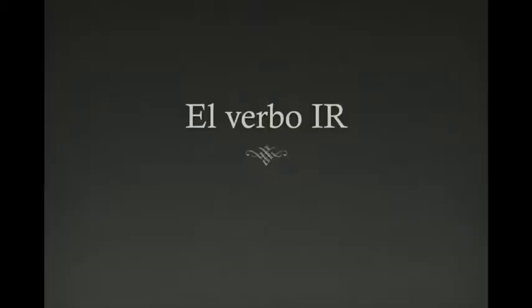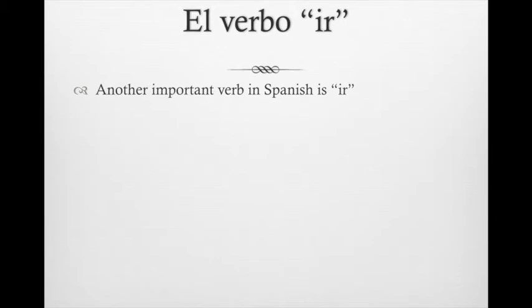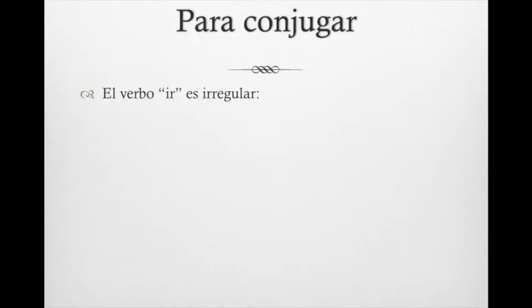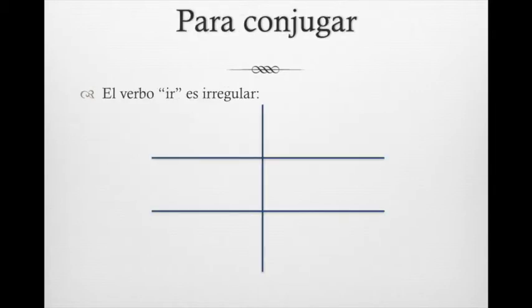Continuing on to the verb ir. It is a very important verb in Spanish, and we know that it is an infinitive because it ends in ir. Though it is only 2 letters long, it is still ending in ir, so we know it's not conjugated. The verb ir means to go in English. It is irregular, kind of like estar.